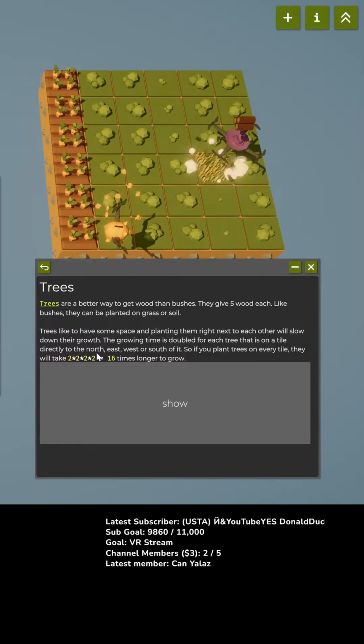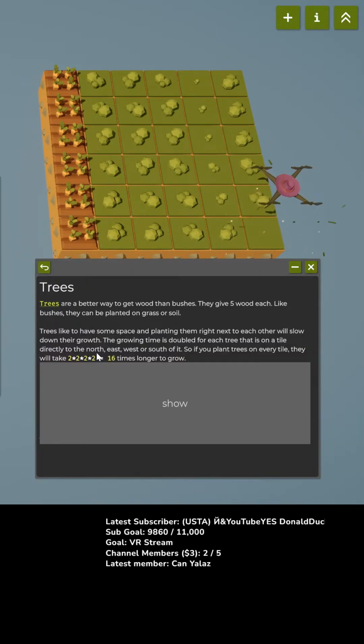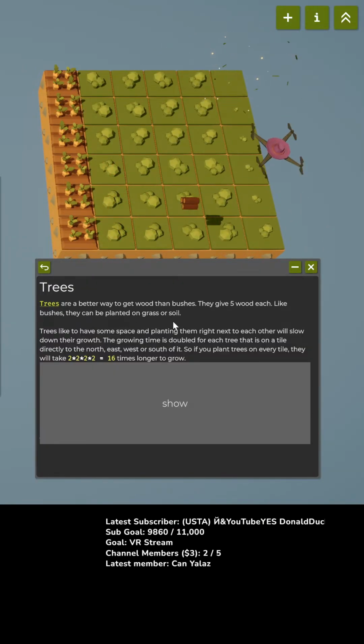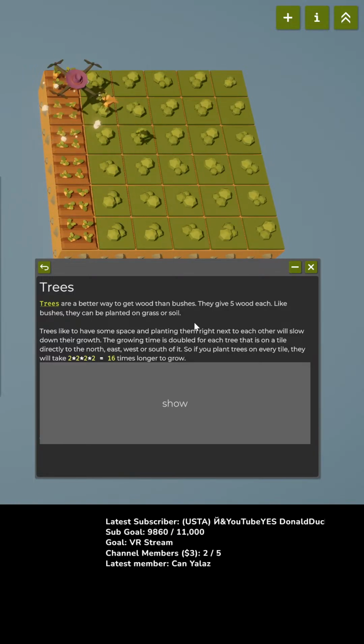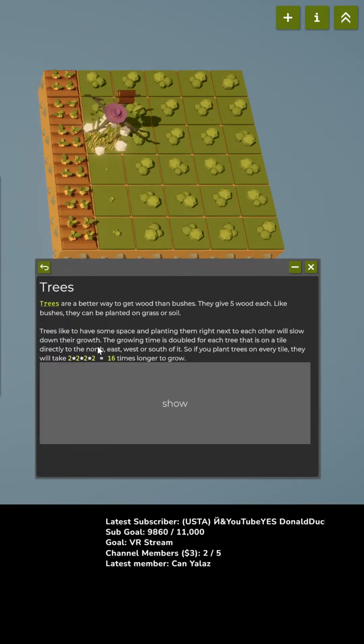Okay, trees are a better way to get wood than bushes. They give 5 wood each. Like bushes, they can be planted on grass or soil.